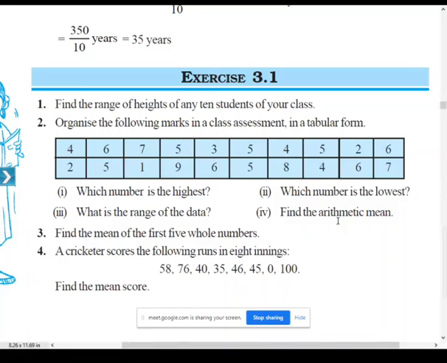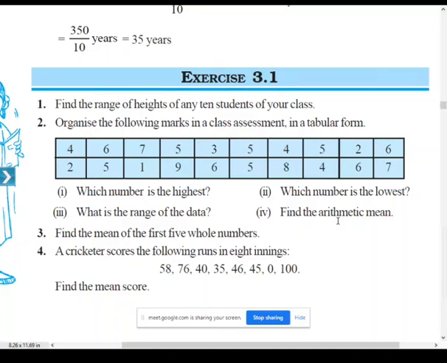Find the arithmetic mean. So all of you start finding the arithmetic mean of this data. In order to find the arithmetic mean, what you have to do? Sum of observations divided by number of observations. Add all those and divide by the number of observations. So they have given the marks of 20 students.